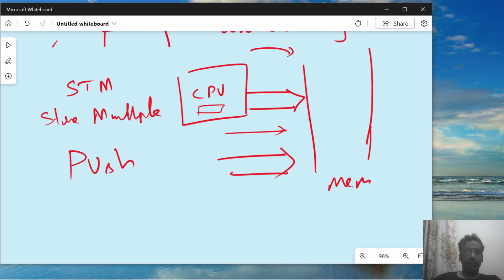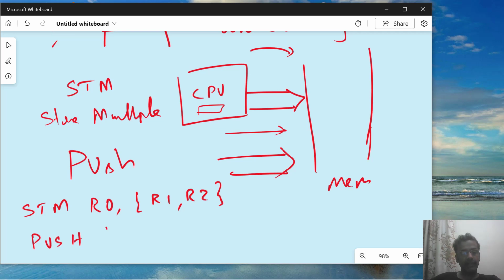Now let us look at the instruction as such. What you can do is explain it with the instruction STM with R0, and then R1 comma R2, because I have given multiple. Let me at least give one or two registers, but it doesn't matter. I can even have only one register also. And then the PUSH instruction, I don't give any other extra registers, but I will only say R1 comma R2. Suppose I am doing like this, I can also change the order, but always it will be storing from the lower number first to the higher number. And in terms of STM, I mentioned some other register also.